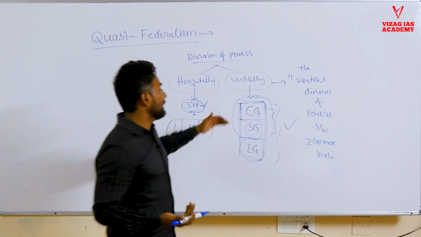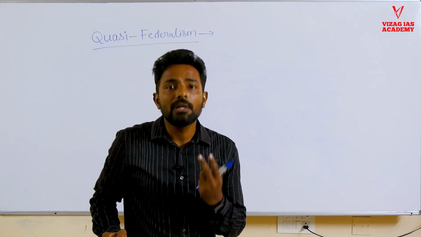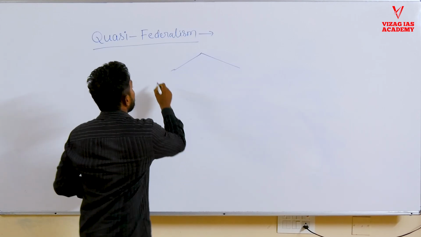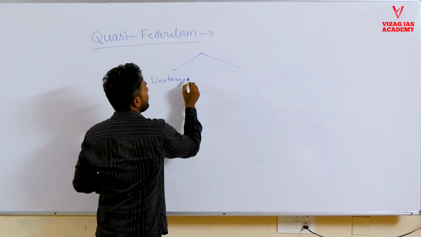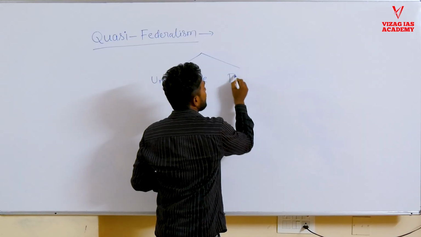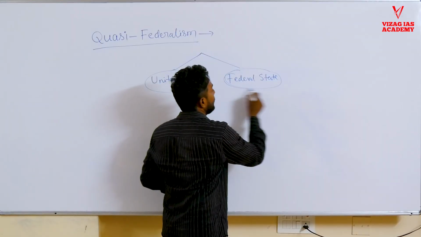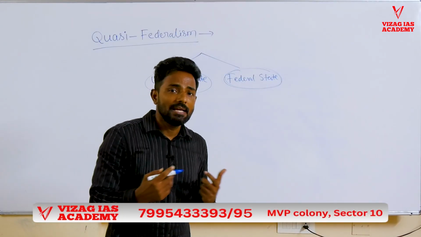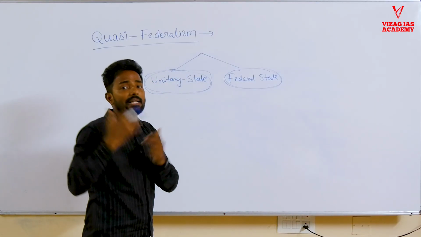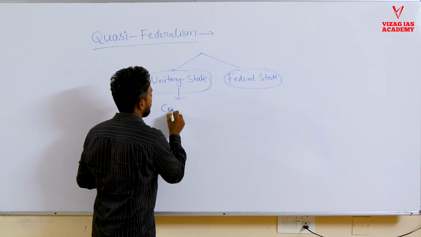Now we will see what is Quasi Federalism. Before discussing Quasi Federalism, worldwide we have two basic types of governments. One is the unitary type or unitary state. The second is the federal state. Unitary state means, as the name suggests, the entire power of the state is concentrated in a single level. There are no levels, just a single power center called the single government, the central government.